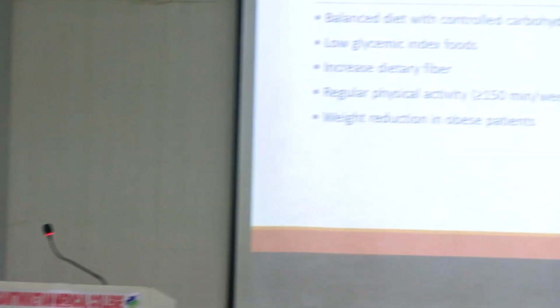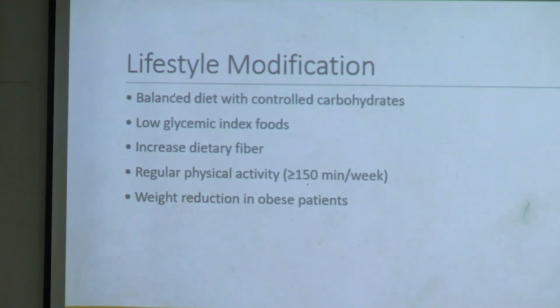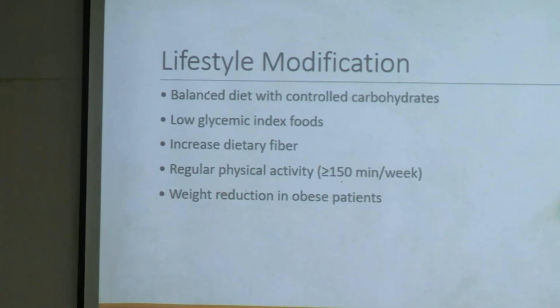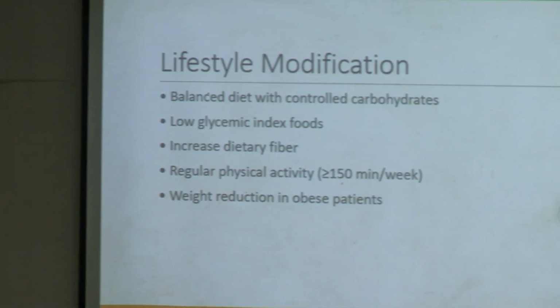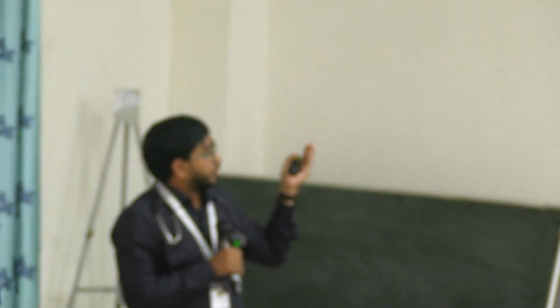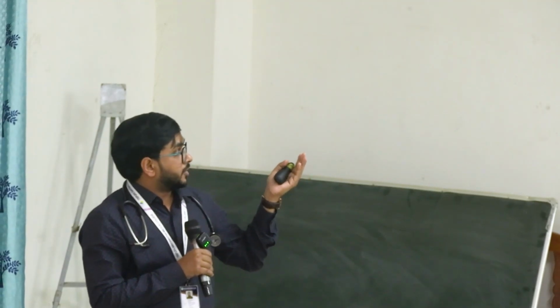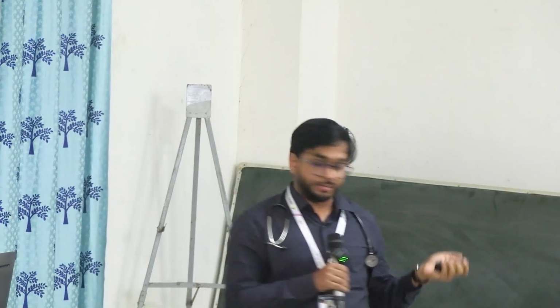So how can we treat diabetes? One patient comes to you with HbA1c 7 or 8. What should we start? First of all, you have to tell the patient to control the sugar by lifestyle modification. What are the lifestyle modifications? You will advise the patient: balanced diet with low glycemic index food, increase dietary fiber, regular physical activity like 150 minutes of walking, brisk walk, or cycling per week, and weight reduction in obese patients. These are the lifestyle modifications. You have to tell the patient to control the blood sugar by doing this.